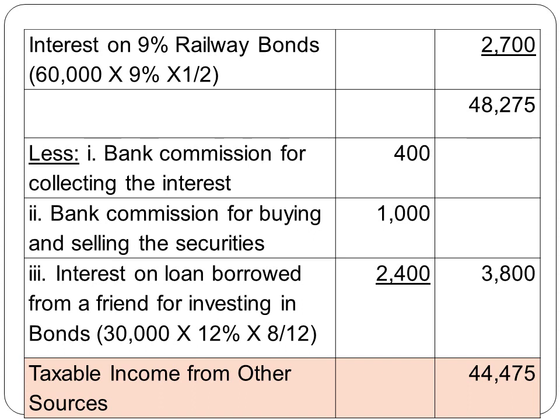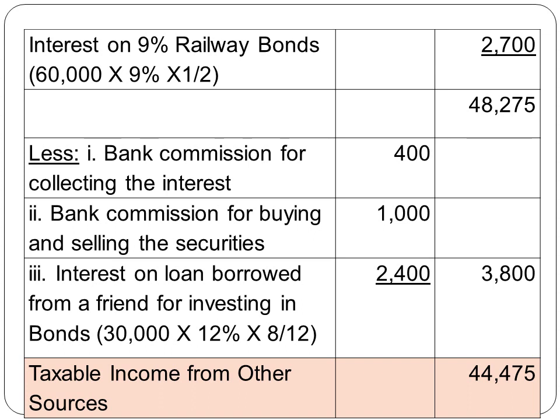First one is bank commission for collecting the interest, 400, fully deductible. Bank commission for buying and selling the securities is also fully deductible. Next, in order to invest in the railway bonds, he had borrowed money from his friend. He had borrowed 30,000 at 12% per annum. But he had borrowed on 1st August, therefore, we need to take interest only from 1st August up to the end of the previous year.